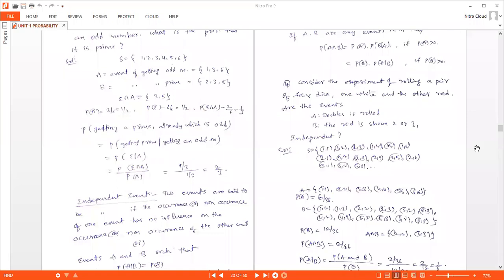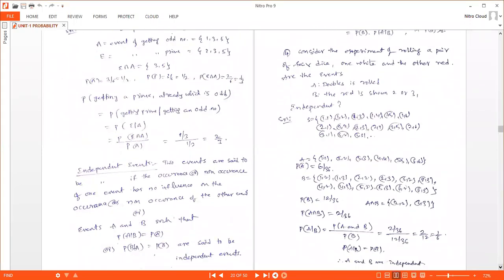You can write anything in the first die, that is white, but the second die, red, must be 2 or 3 only. So you will get 12 combinations here. That is, probability of B is 12 by 36 and probability of A is 6 by 36. The intersection of A and B, the common elements, are 2 comma 2 and 3 comma 3. The probability of A intersection B gives you 2 by 36.